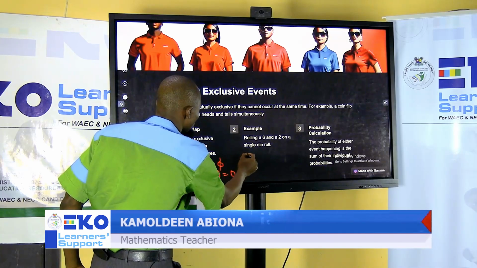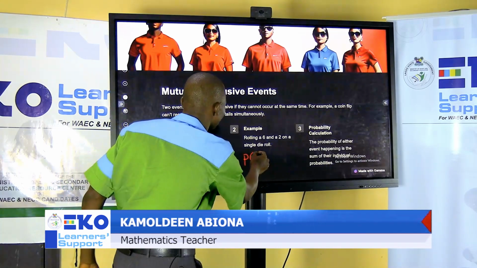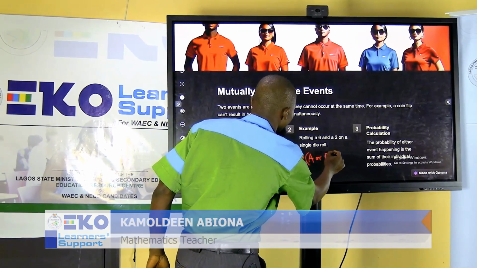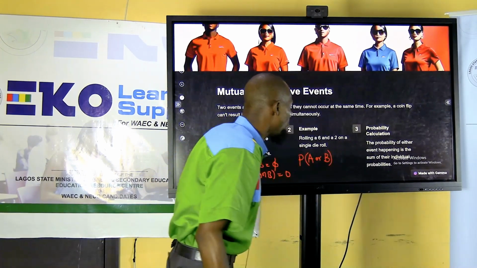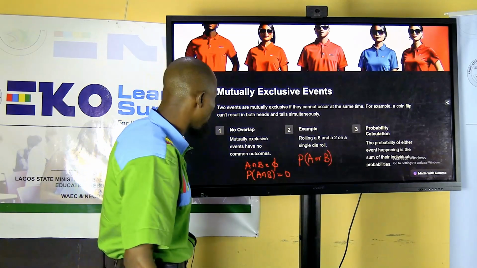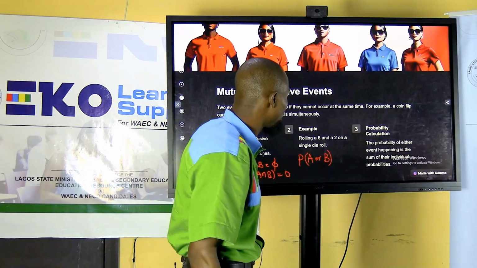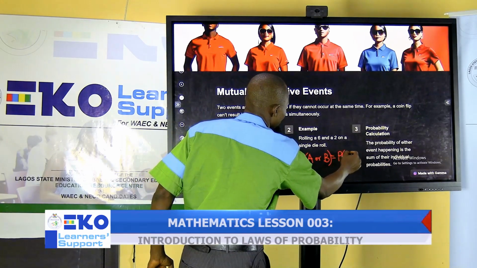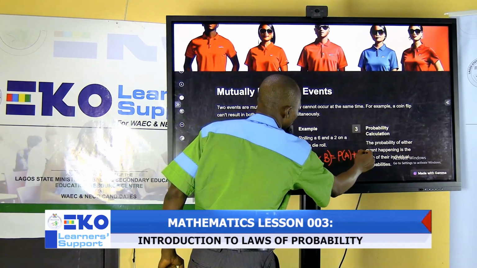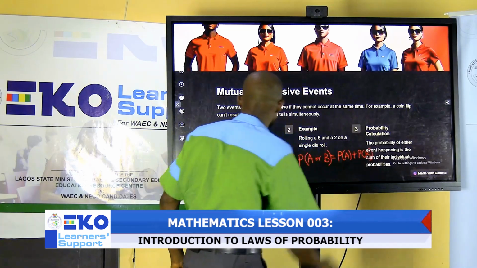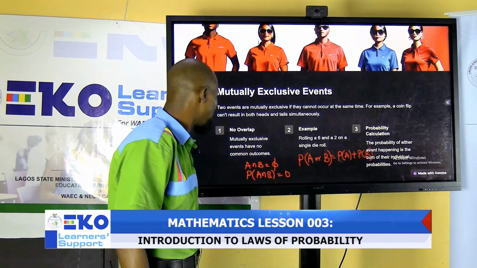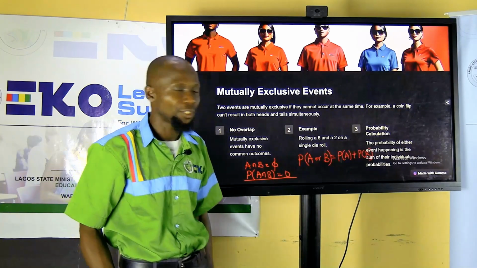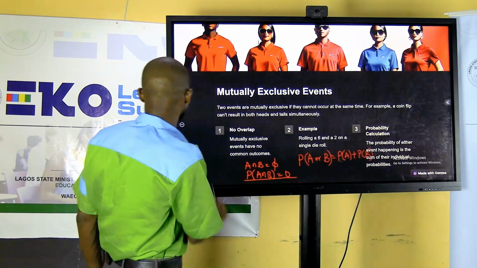In this case, we want to look at the probability that either of the two occurs, so the probability of A or B. It is the sum of their individual probabilities, probability of A plus probability of B, in the case of mutually exclusive events. Why? Because we have mentioned that the two of them cannot occur together.